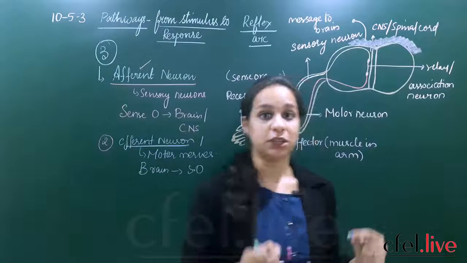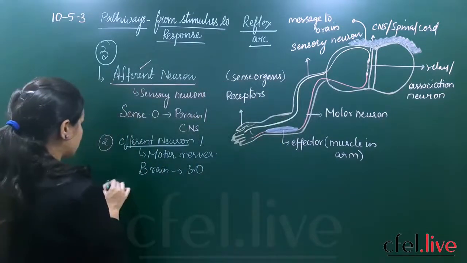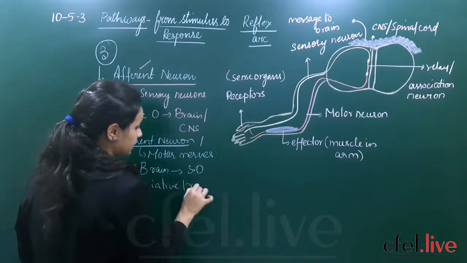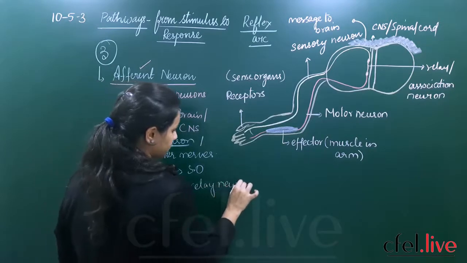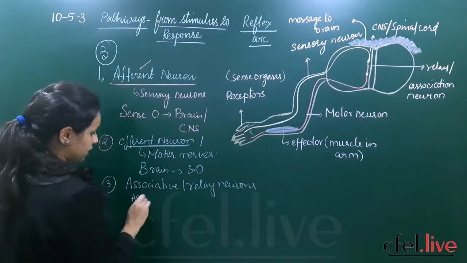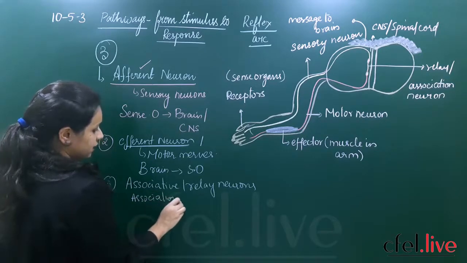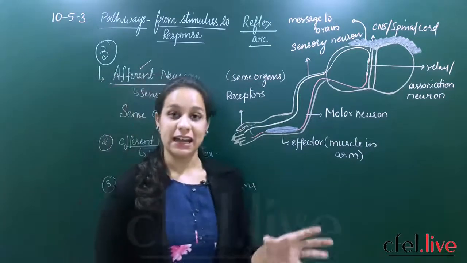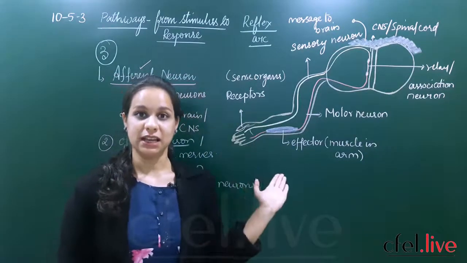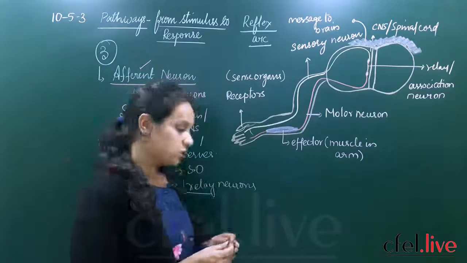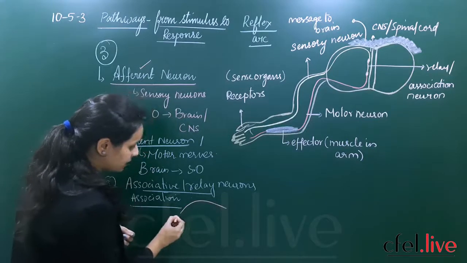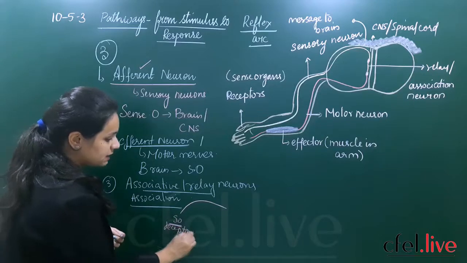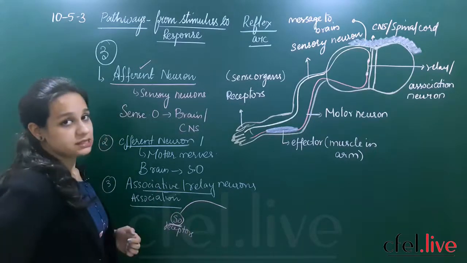There will be a connection between the afferent and efferent neurons, which is called the associative or relay neurons. Associative or association or relay neurons. So what do these neurons do? They connect the distance between your sensory and your motor nerves. If this is your sensory nerve which is carrying information from your sense organs through the receptors, first the receptors will detect the stimulus, and receptors are cells which are present in your sense organs.